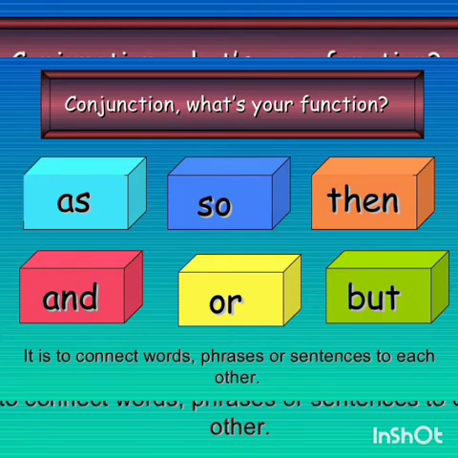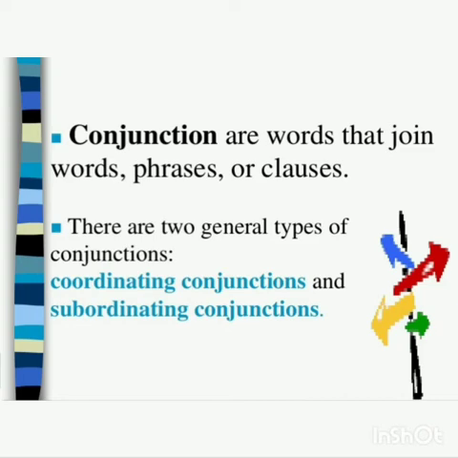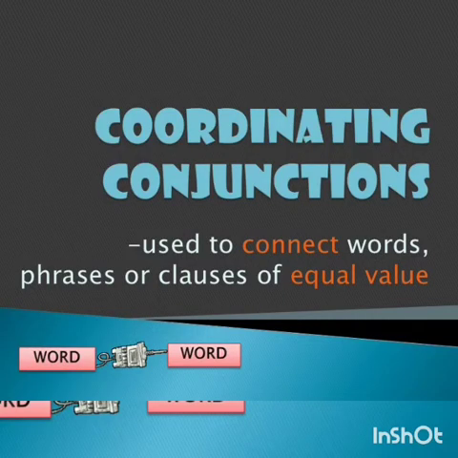There are 5 different types of conjunction: subordinating conjunction, correlative, compound conjunction, coordinating conjunction, pseudo conjunctions. Here we are going to learn coordinating conjunctions and subordinating conjunctions. As we have discussed, conjunctions are the words which join words, phrases or sentences. Now we are going to learn coordinating conjunctions and subordinating conjunctions in detail. First, let us learn coordinating conjunctions.